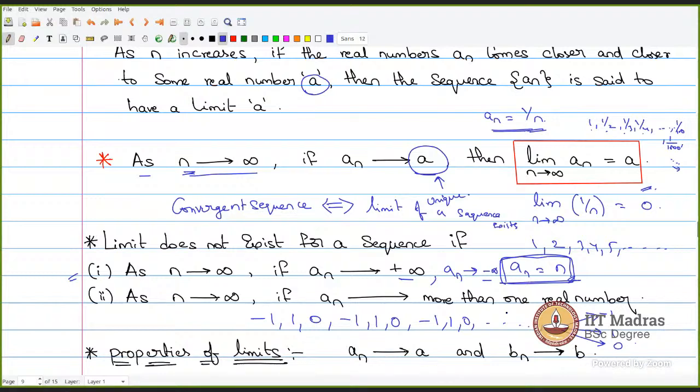Correct. In this case, limit n tends to infinity 1 by n: 1 by n is approaching 0. So we say this particular sequence is a convergent sequence, or the limit of that sequence exists.